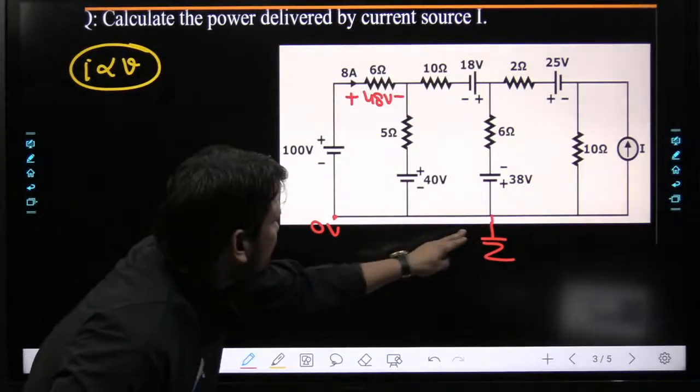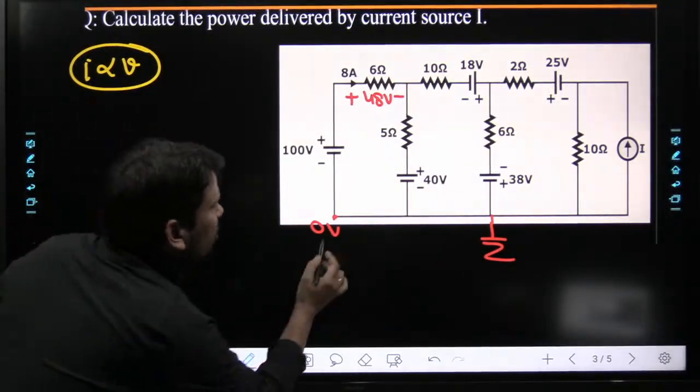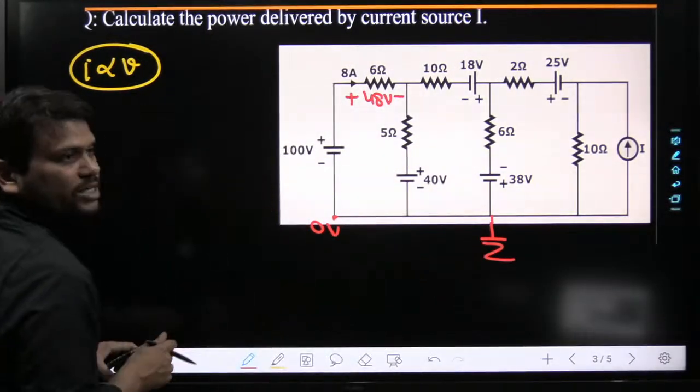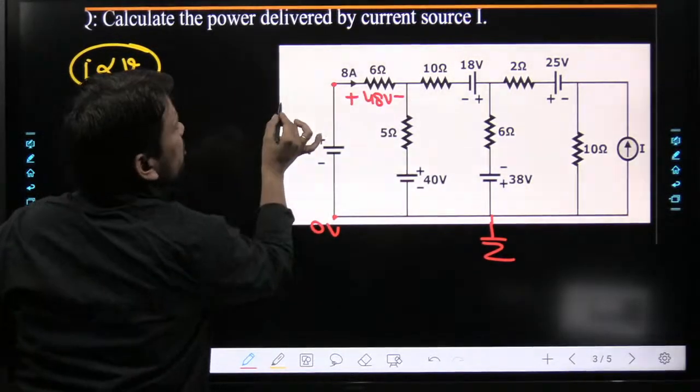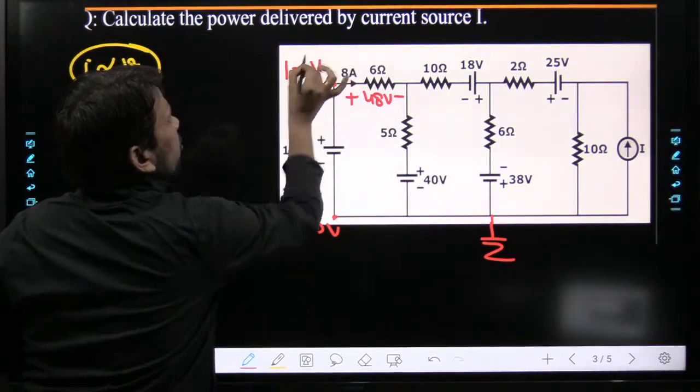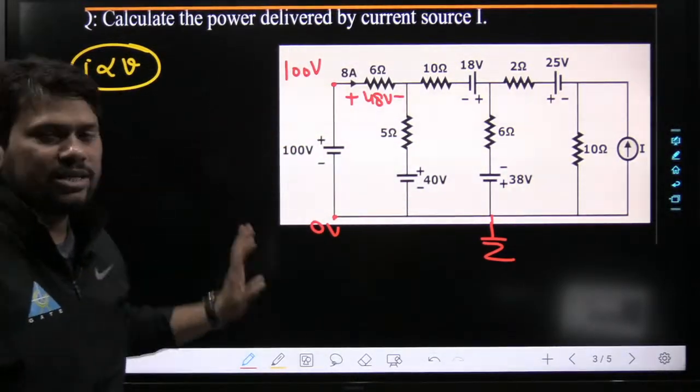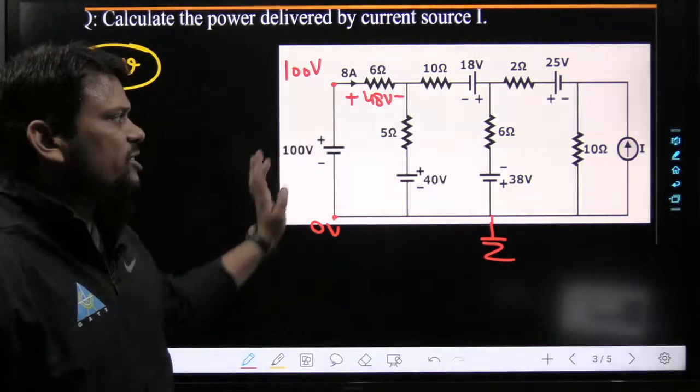So see, the ground is here, so 0 volt will be here. Why? Because there is no drop between these 2 points. But here, there is a 100 volt drop. So at this node, how much voltage will come? 100 volts. This is the thing. So these 2 things we have done.